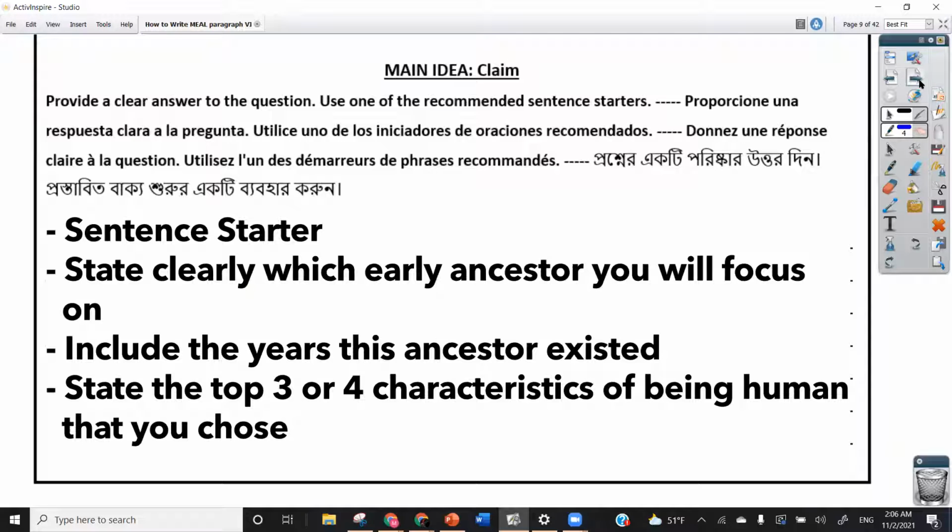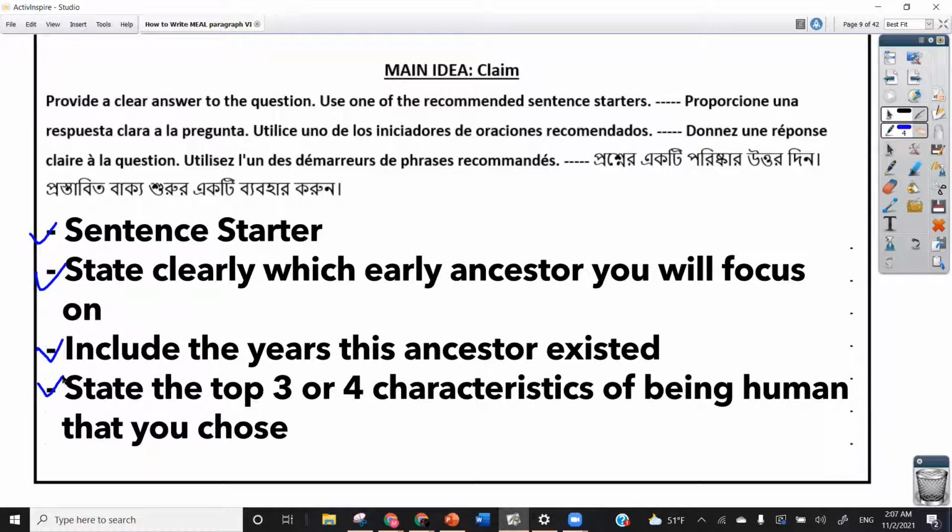Here are the other things that you must include. We've already covered that you have to include a sentence starter. You need to also state clearly which early ancestor you will focus on. The claim is different from the introduction because in the claim, you have to actually say the name of the early human ancestor that you are focusing on. You must also include information about the years this ancestor existed. And of course, state the top 3 or 4 characteristics of being human that you chose and the one that you're focusing on regarding that early human ancestor.